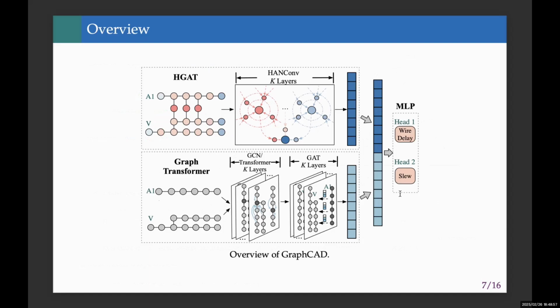To be specific, the HGAT model uses relation-aware attention to weigh node importance, while the graph transformer model integrates GraphSAGE for local feature aggregation and a transformer for path global dependencies analysis. The MLP then fuses these embeddings for prediction. This hybrid approach ensures both coupling effects and net time window overlaps can be captured efficiently.